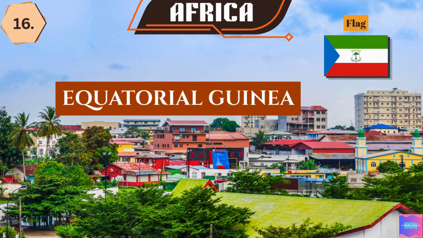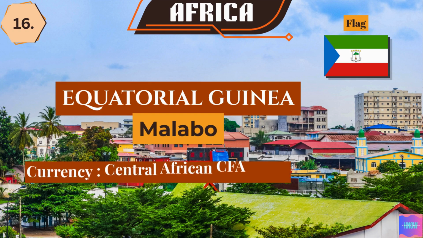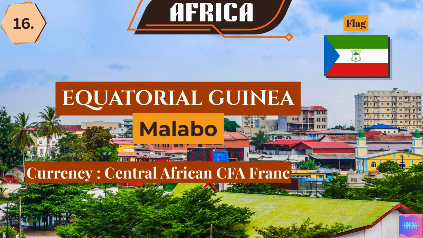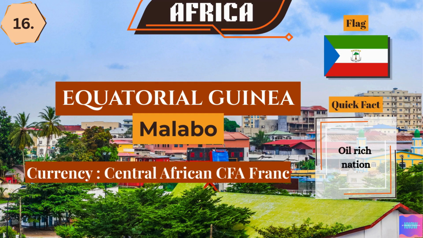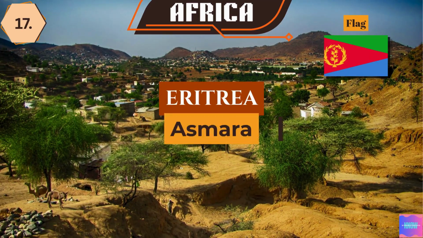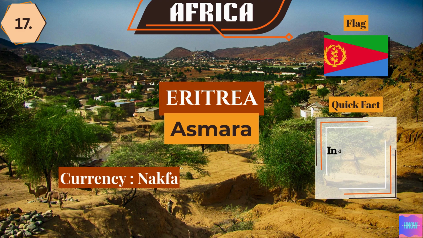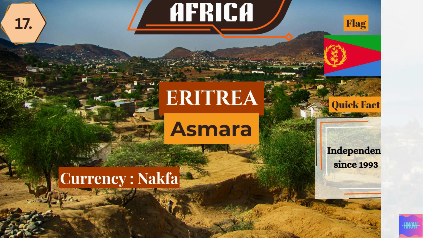Equatorial Guinea. The capital city is Malabo. The currency used here is the Central African CFA franc. Equatorial Guinea is an oil-rich nation. Eritrea. The capital city is Asmara. The currency used here is the Nakfa. Eritrea has been independent since 1993.